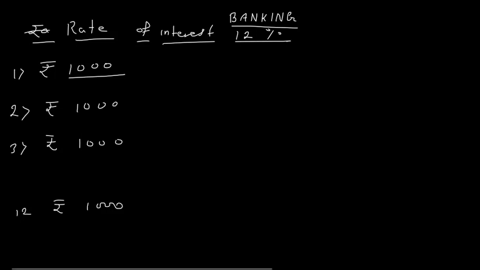Now why do I want to understand it for 1 month? Let us discuss this 12,000 amount. It will be invested for 1 month only. So I must know what interest it will accumulate for 1 month. How do we get interest for 1 month? 1 month is nothing but 1 upon 12 year.